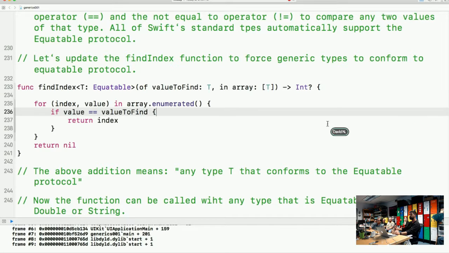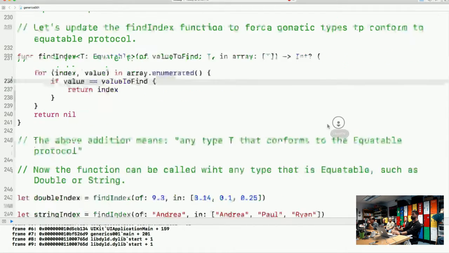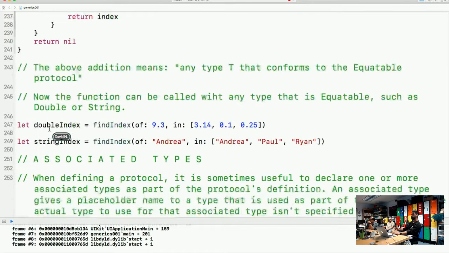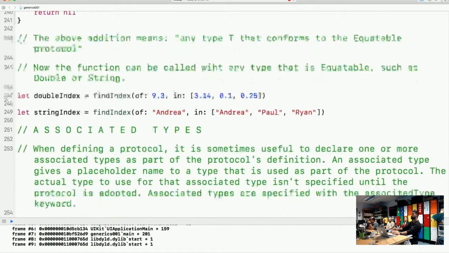243, the above addition means any type T that conforms to the Equatable protocol. Now the function can be called with any type that is Equatable, such as Double or String. So we can actually leverage it now, and we can use it on doubles, we can use it on strings, pretty straightforward.